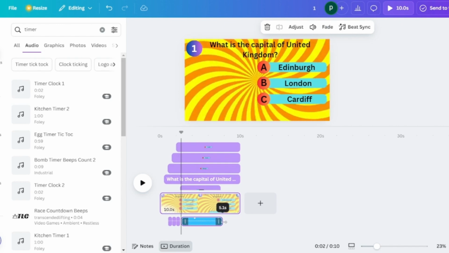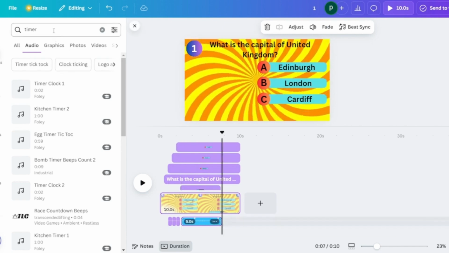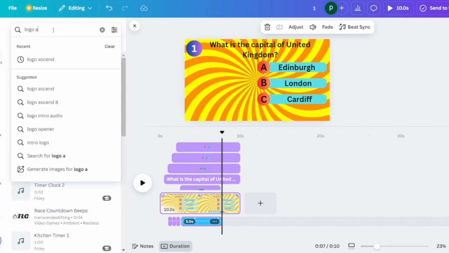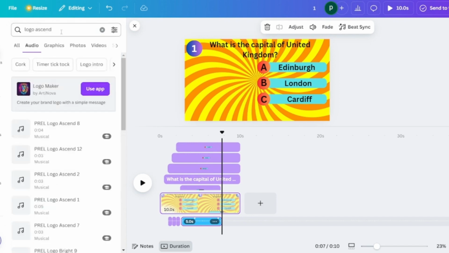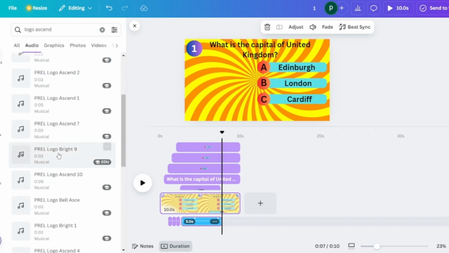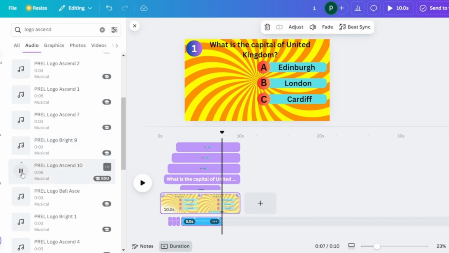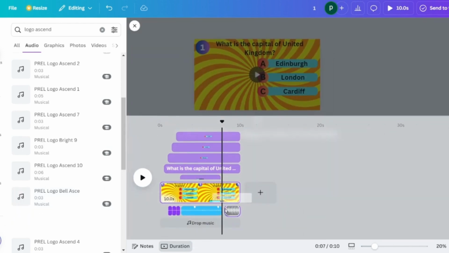After that, we go ahead and choose a sound which will show that our answer has been successfully selected. So we go ahead and search for logo ascent and then copy the music which we like the most from there. So let's say I like this one. So I'll just drag and drop from there over here for the remaining amount of time that we have, which will be somewhere around 2.5 seconds.